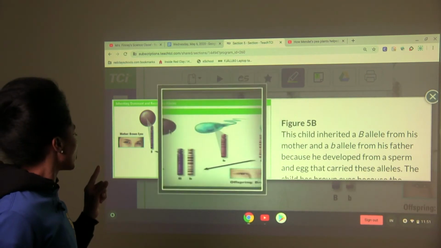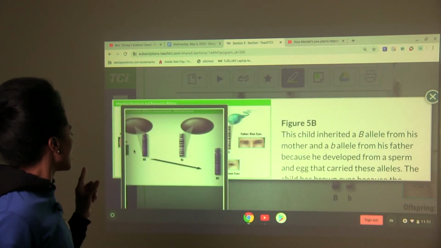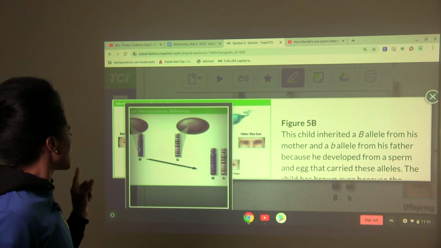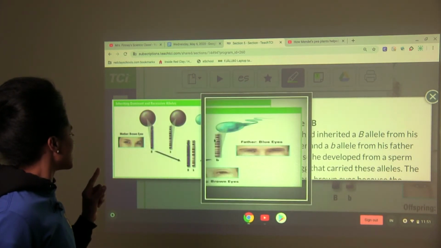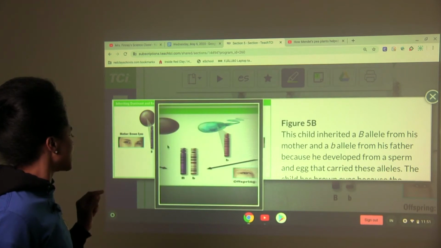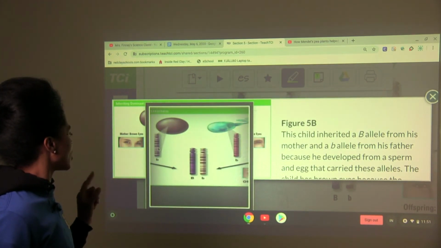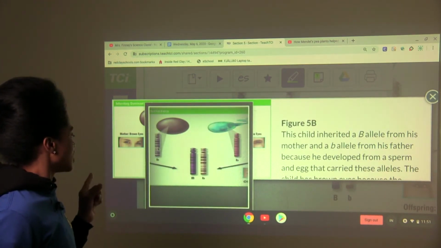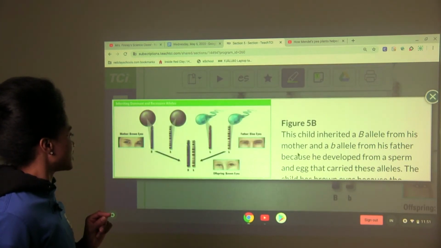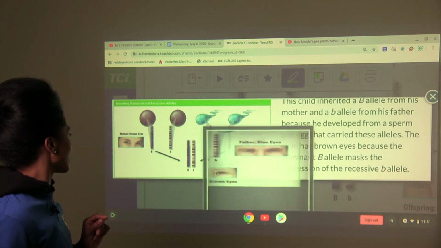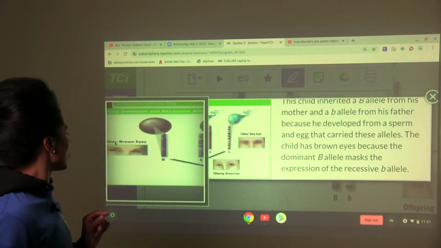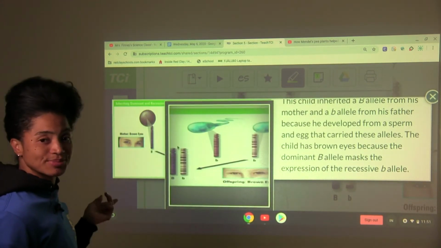Okay, and so the child received the mother's first allele, which was dominant, and the father's second allele, which was recessive. So then the child has a dominant and a recessive. So what color eyes would the child have? Okay, the child would have brown eyes just like the mother.